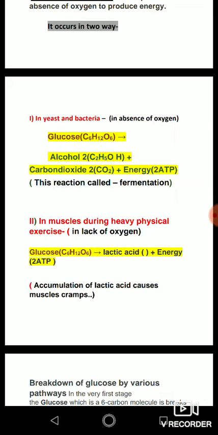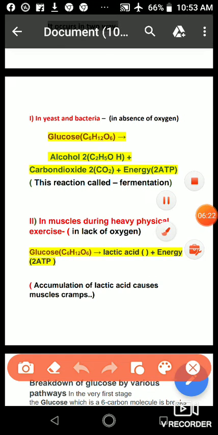This is our second kind of anaerobic respiration, which occurs in our muscles when we are continuously doing some physical work. At that time our muscles do not get a sufficient amount of oxygen.